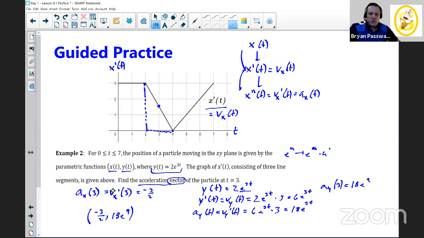It looks like we're using parentheses. Sometimes it looks like you're calling that an ordered pair. With vectors, we can use parentheses notation, and sometimes you'll even see those pointy brackets. These pointy brackets are pretty common because they're a good way for us to clarify that we're dealing with parametrics and vectors and not ordered pairs. So typically we can use parentheses as long as we understand the context and there's no ambiguity. But you might also see or use those pointy brackets to be more clear that we're talking about parametrics and vectors.